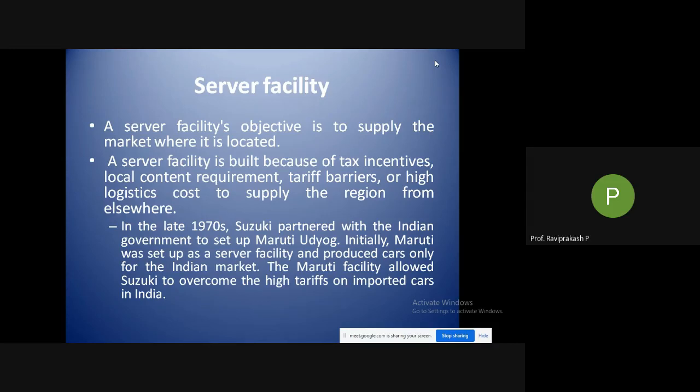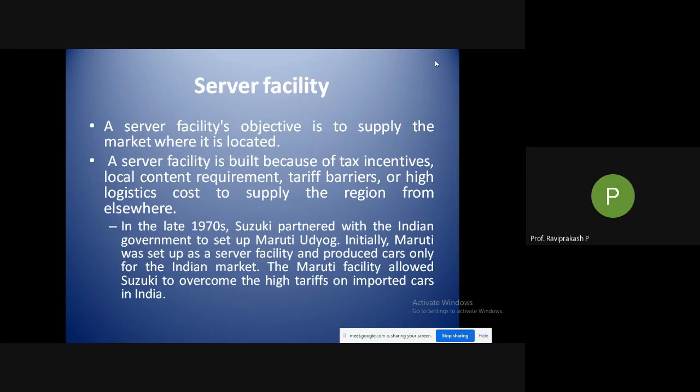So, for example, in the late 1970s, Suzuki partnered with the Indian government to set up Maruti Udyog. So that is the Maruti Suzuki that we know of, somewhere in 1976 or 1978. Initially Maruti was set up as a server facility. So what is a server facility? It is to cater to those particular places where this facility is situated. Maruti Udyog, in partnership with Suzuki, was kind of a server facility where they were catering to the Indian market.